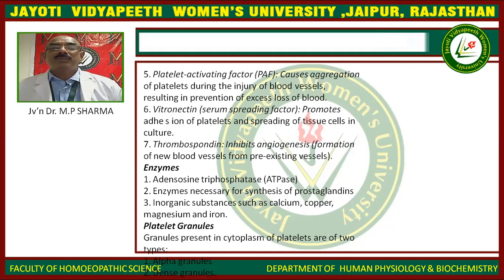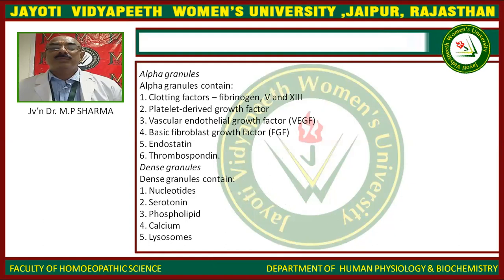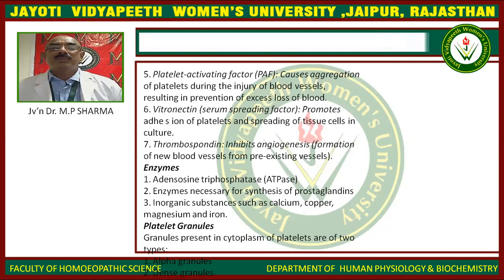Vitronectin promotes adhesion of platelets and spreading of tissue cell cultures. Thrombospondin is involved in the formation of new blood vessels from pre-existing vessels. Enzymes: adenosine triphosphatase (ATPase), and enzymes necessary for the synthesis of prostaglandins. Inorganic substances such as calcium, copper, magnesium, and iron.